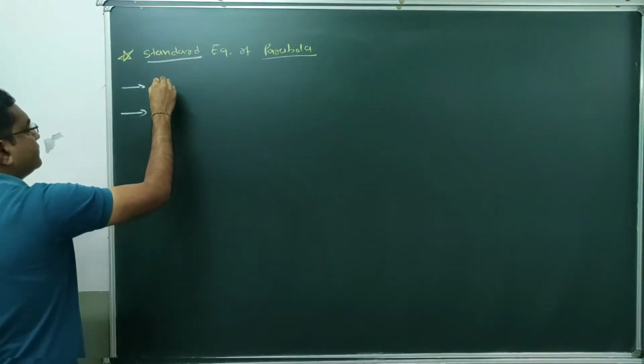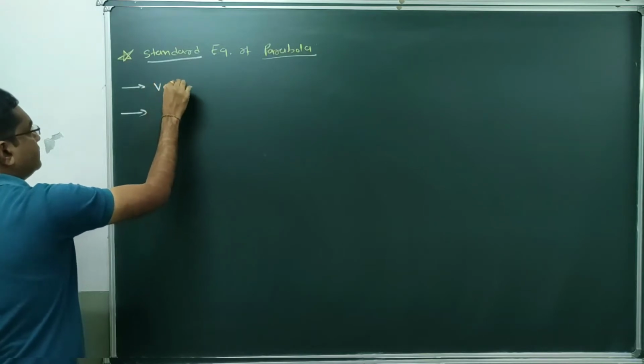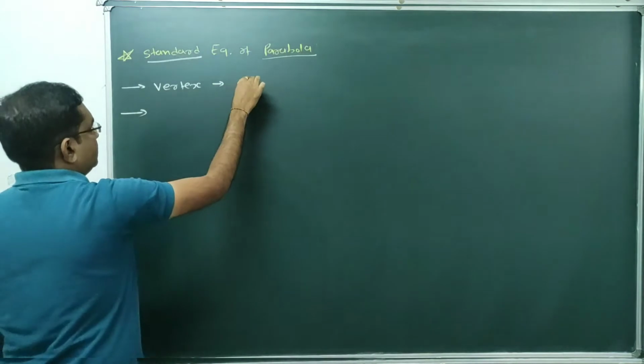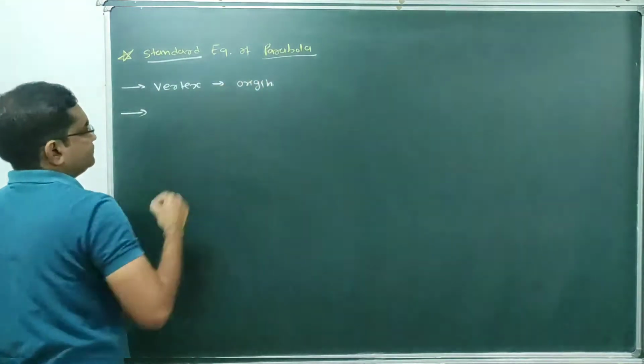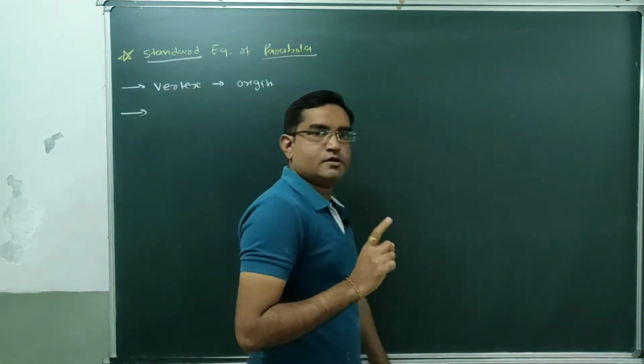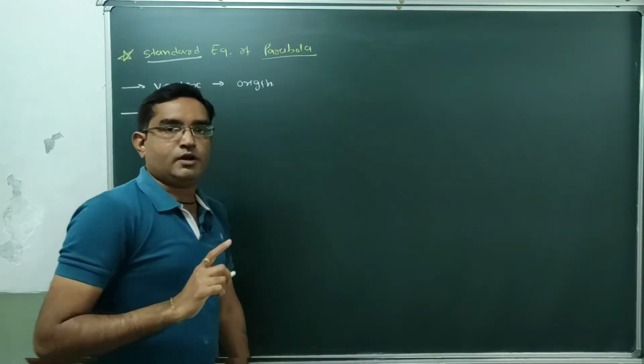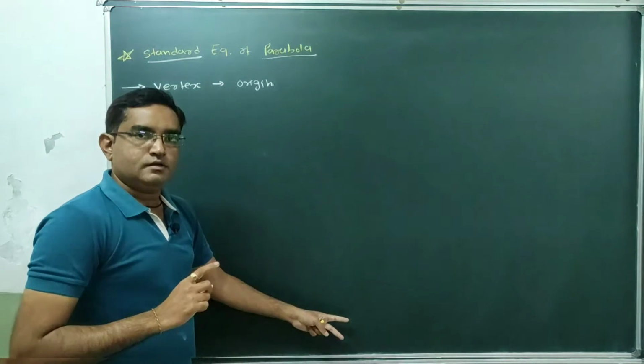The first requirement is the vertex. The vertex of the parabola must lie on the origin. We have defined focus, vertex, directrix and axis of the parabola. Four definitions are there. Done.